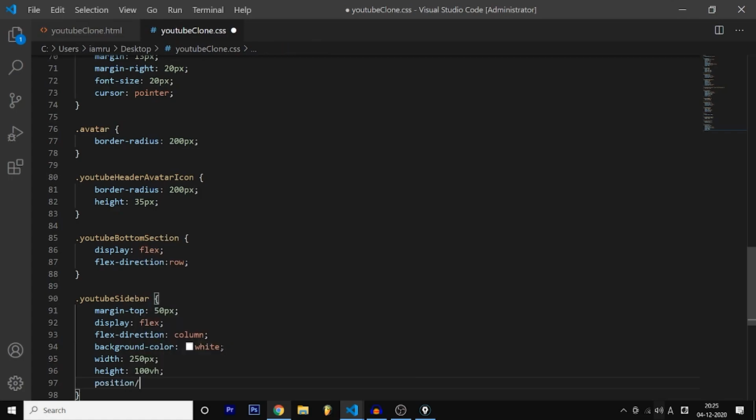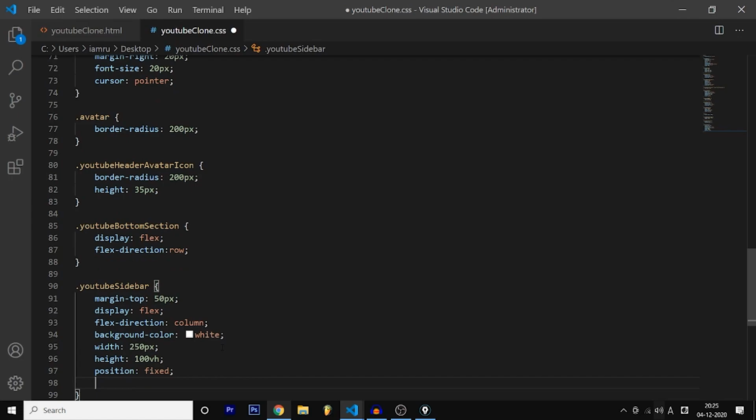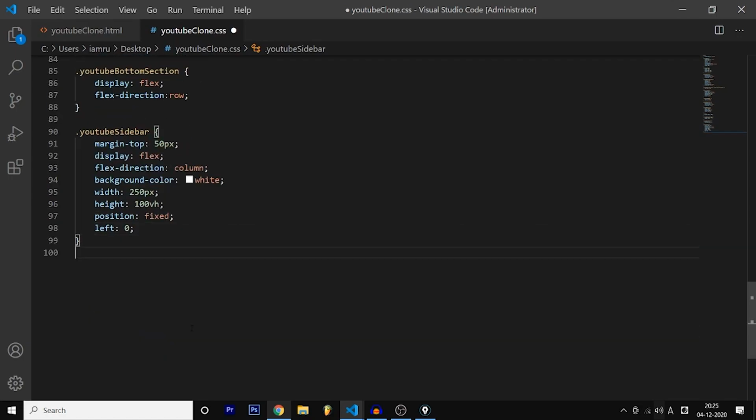As you know, the sidebar is also fixed, right? When we scroll, even the sidebar is fixed. That is why the sidebar is fixed. And left is 0. We are saying that from the left, the sidebar should always be sticking to the left side. So the YouTube sidebar is completed.